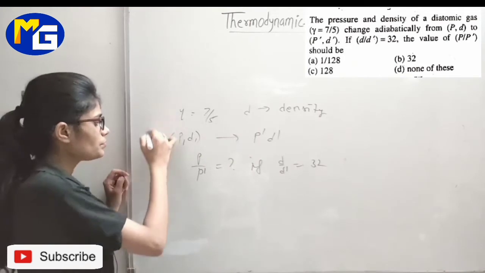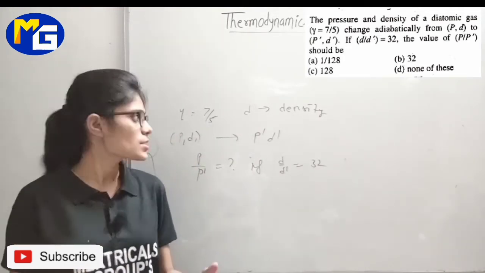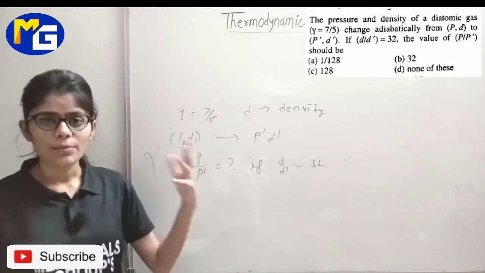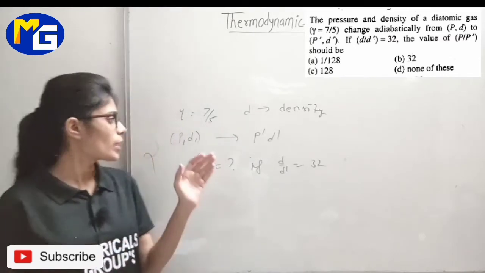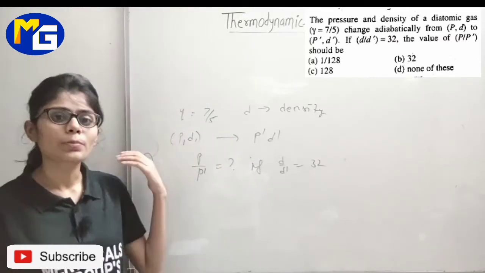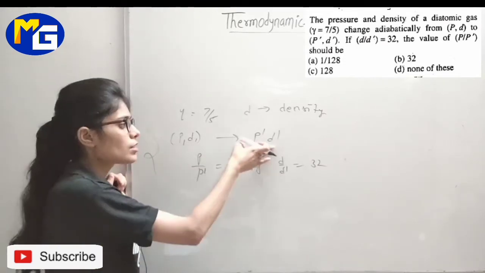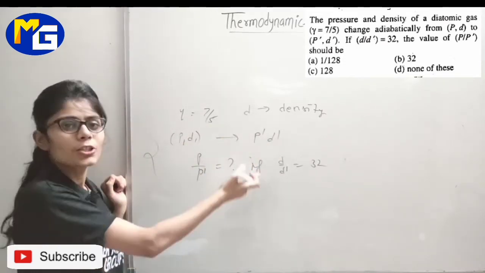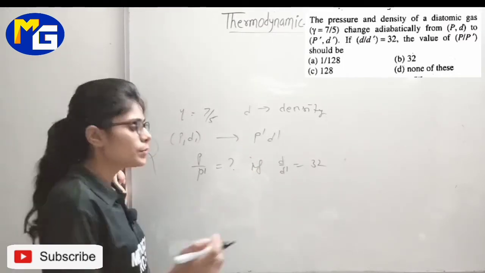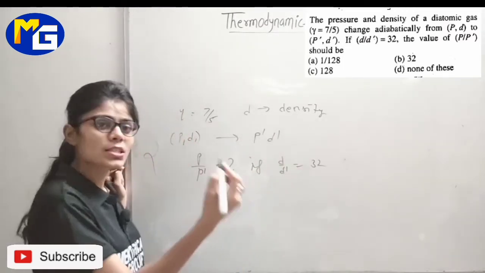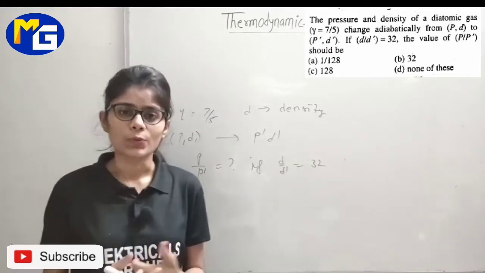Are you getting something with this question? A diatomic gas is there, and it is adiabatic, because gamma is given, that means we are talking about an adiabatic process. The gas is going through a process in which change in pressure and density is going in such a way that PD changes to P dash D dash. Another given information is D by D dash is 32. So what would be the P by P dash value?